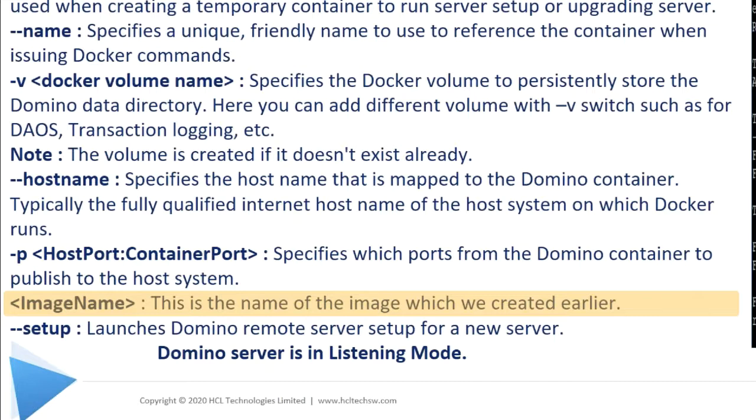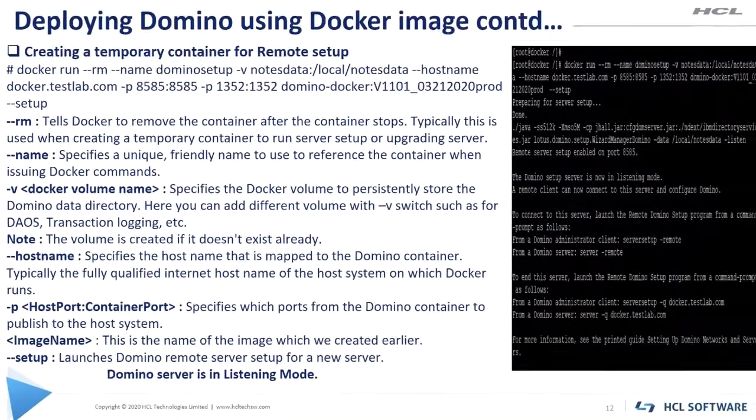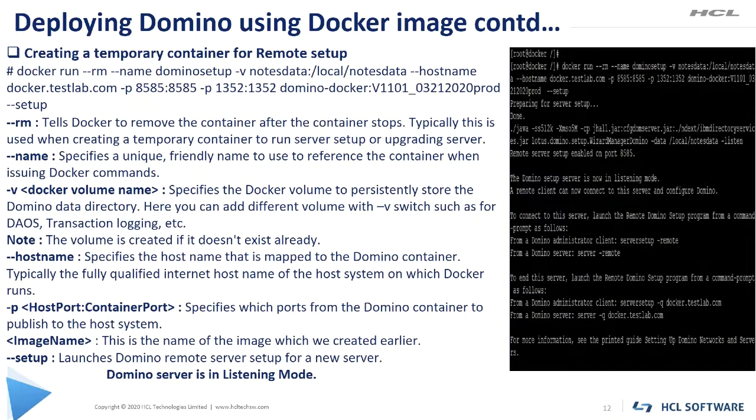--setup. This argument is used to launch the remote Domino server setup program. So after executing this command, the remote Domino server setup program runs. On the right hand side of this slide, you can see the remote Domino server is running. The Domino server is actually running in the listener mode. So obviously the next step is to configure the Domino server. So moving on to the next slide.